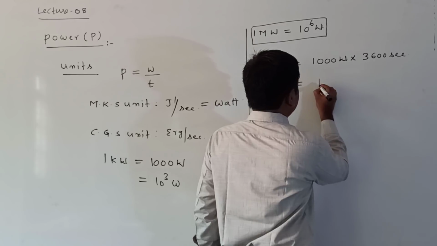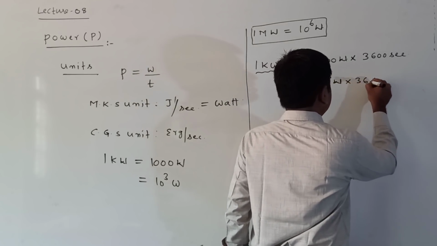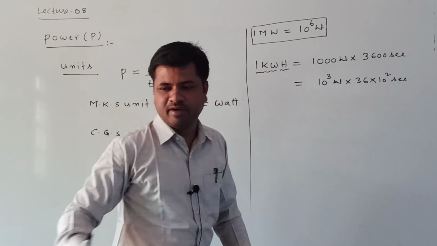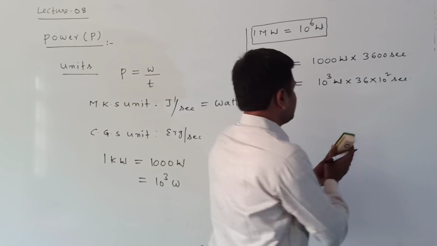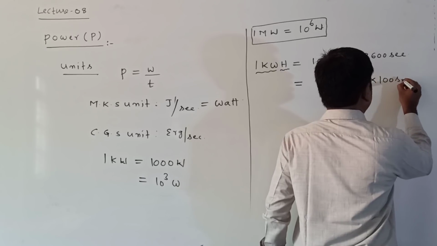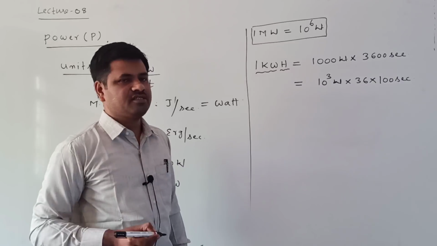Here, this can be written as 10 power of 3 watts. Here, this can be written as 36 into 10 square seconds. I am writing 36 into 100 seconds simply for easy understanding. 36 into 100 we are getting as 3600.